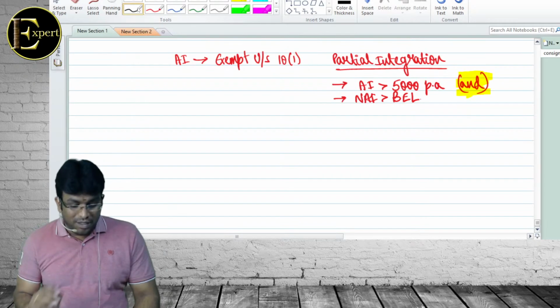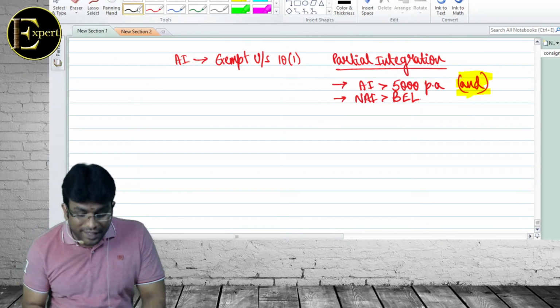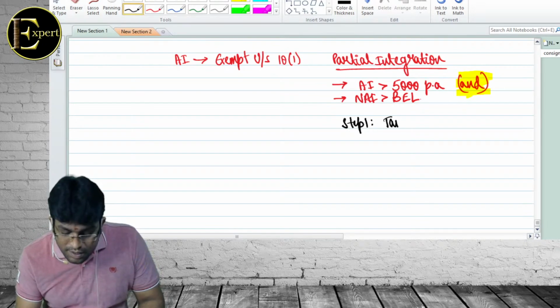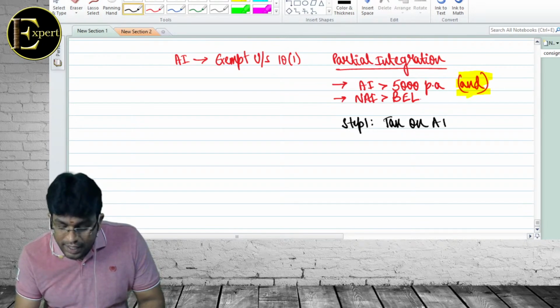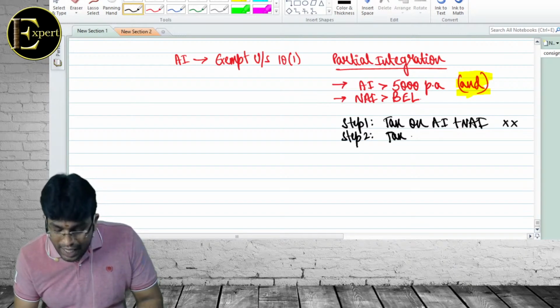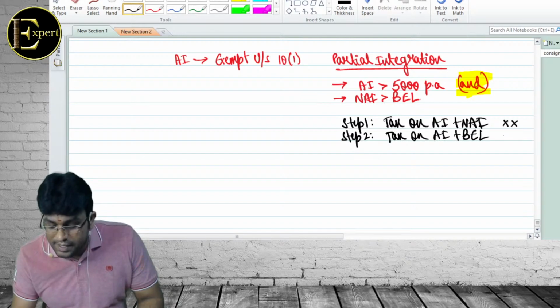Speak out. Now what happens in the law is that they said, please follow a process. Step 1, calculate tax on agriculture income plus non-agriculture income. Step 2, calculate tax on agriculture income plus basic exemption limit.